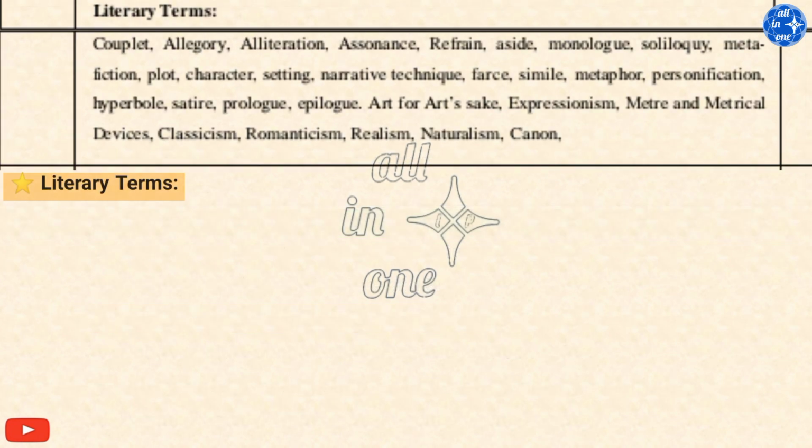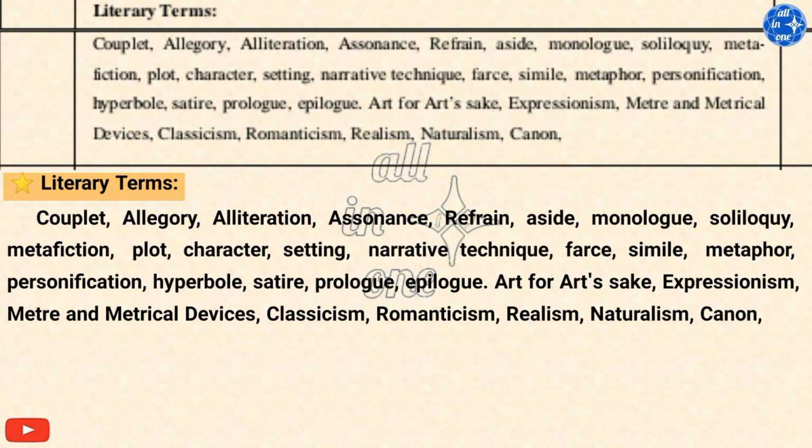And literary terms: couplet, allegory, alliteration, assonance, refrain, aside, monologue, soliloquy, metafiction, plot, character, setting, narrative technique, farce, simile, metaphor, personification, hyperbole, satire, prologue, epilogue. Art for art's sake, expressionism, meter and metrical devices, classicism, romanticism, realism, naturalism, canon. All these topics should be studied in this unit.